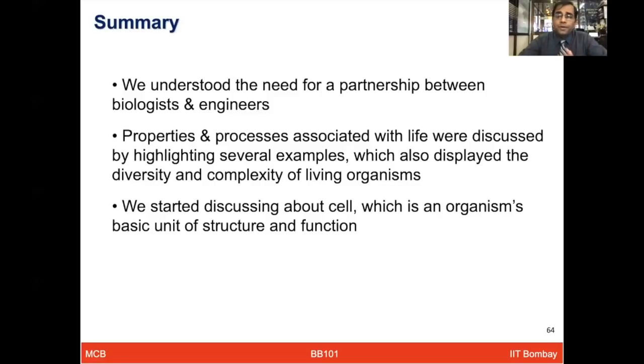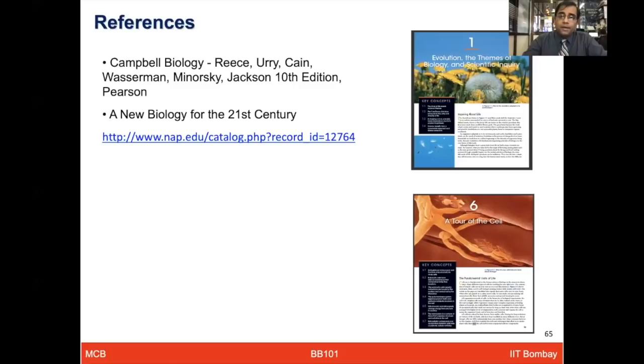So I hope you have now at least started appreciating and understanding the importance of the cell and different types of microbes. While you will have a dedicated lecture about bacteria and viruses from Professor Rahul Purwar later on, I'll continue my lecture about the cell and their organelles, but more importantly, the cell cycle and its regulation, and how that is so crucial for different physiological processes. You can use the book Campbell, which is the reference book for this course. Also, I have used some examples from the book New Biology for the 21st Century as a reference.